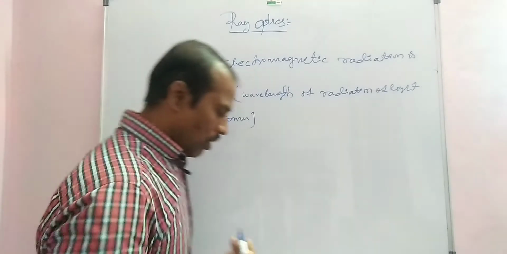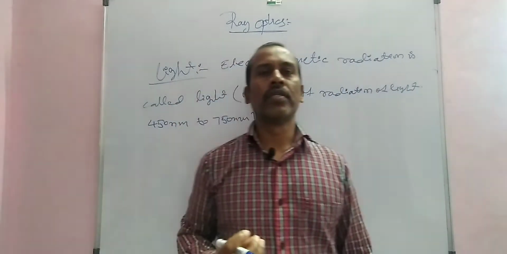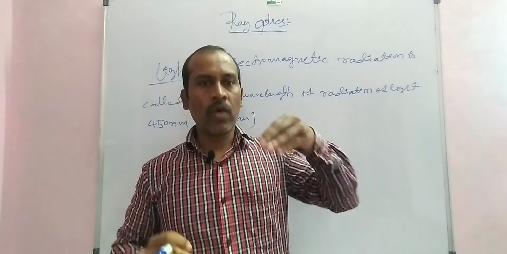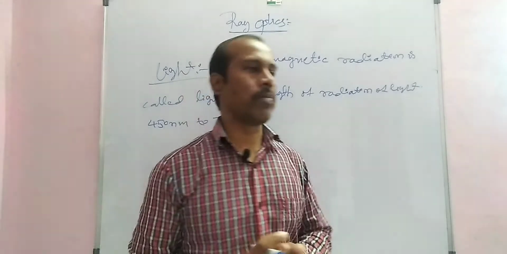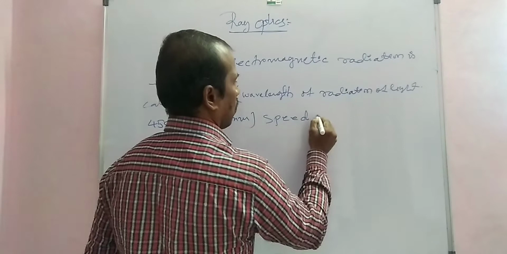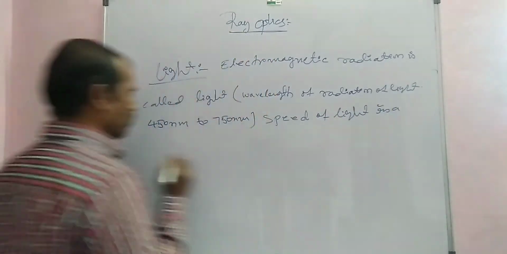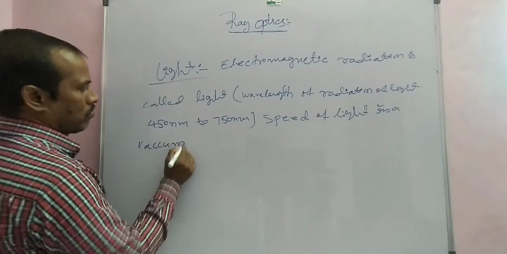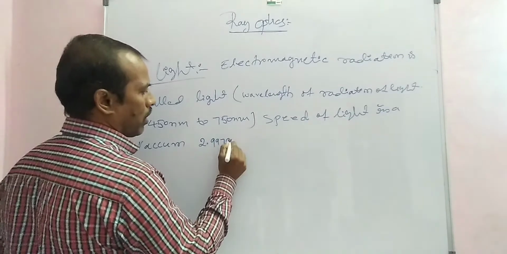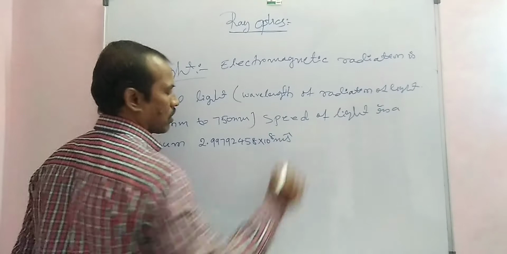The speed of light in a vacuum is the highest. The speed of light in a vacuum is 2.9979458 × 10^8 meter per second.